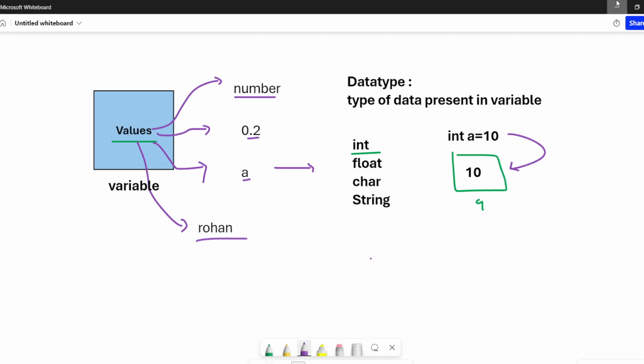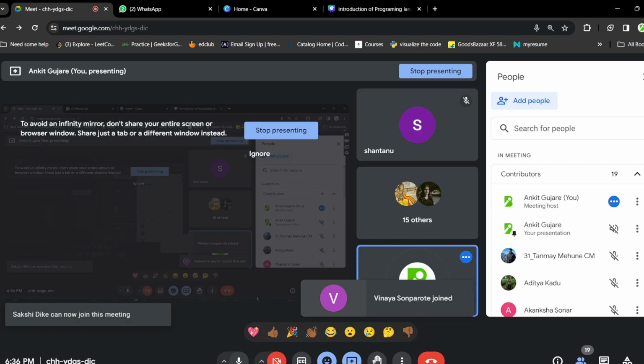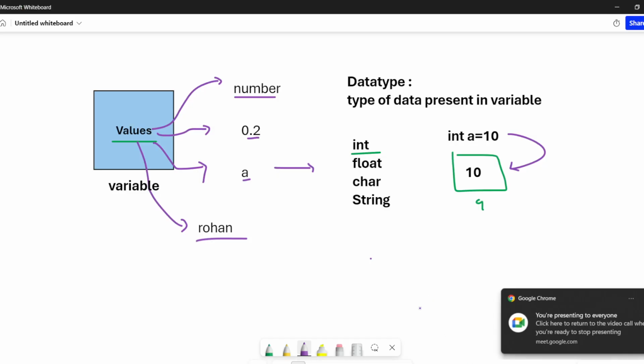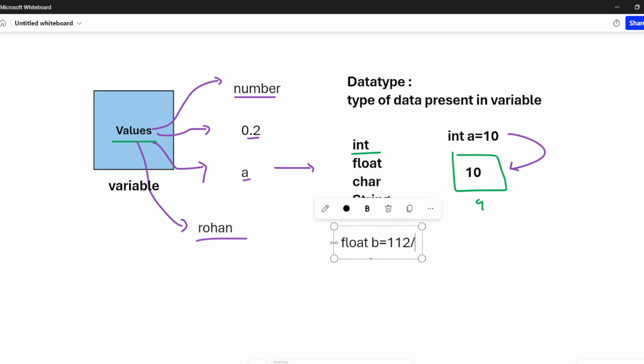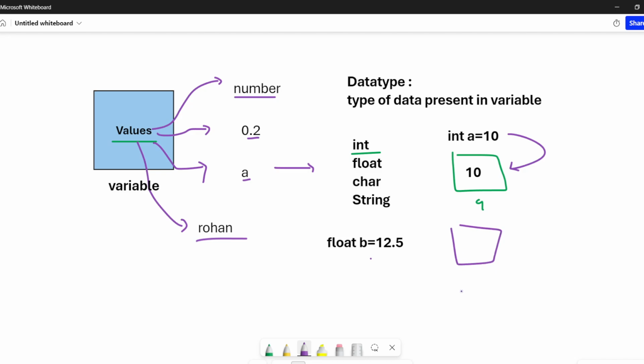Suppose I want to store a decimal value inside a variable. Again, you have to specify. You will say, hey, float is my type. For a decimal value, we have float as a data type. I will write float b is equal to 12.5. So first you have to mention the type, which type of data you want to store inside a variable. So you will say, hey, I want to insert a float value. So it is b, and I want to store the floating value. So here you will get 12.5. Are you getting this, guys? So first you have to mention the type of the data and then you insert the value.